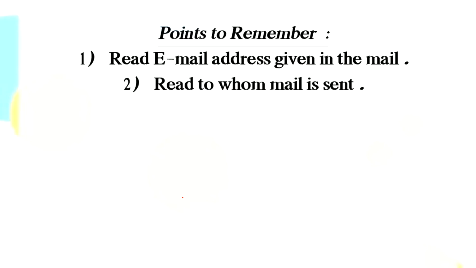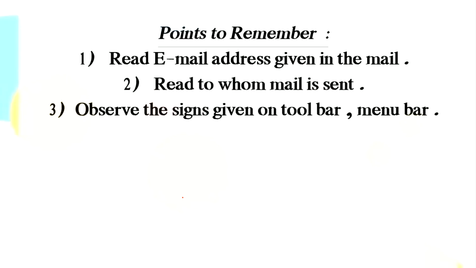Second, read the mail of the sender. Whenever you see an email, you will always see who has sent it and who is receiving it. After that, observe the signs given on the toolbar or the menu bar. There are many sections of the mail. When I show you an example, you will understand. Observe all of them properly.